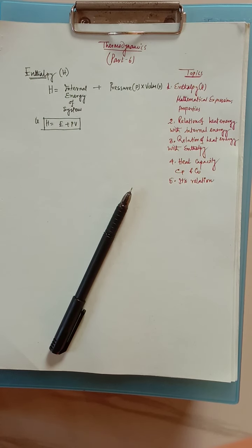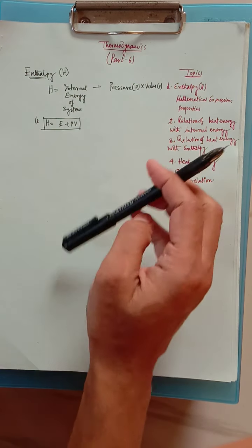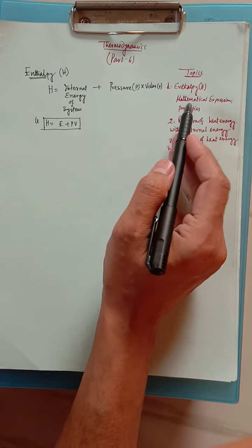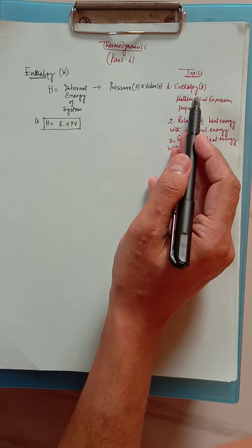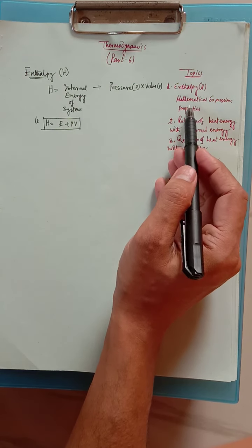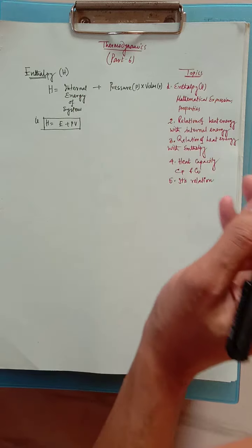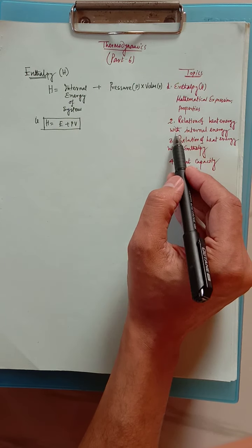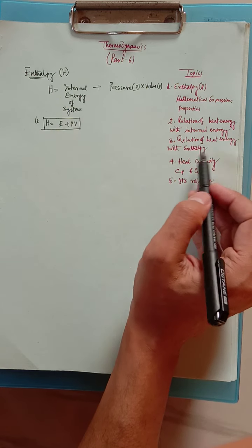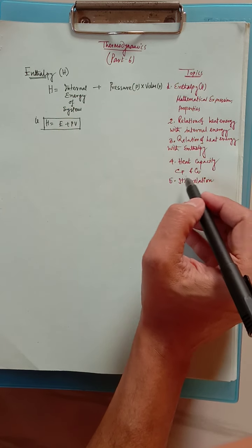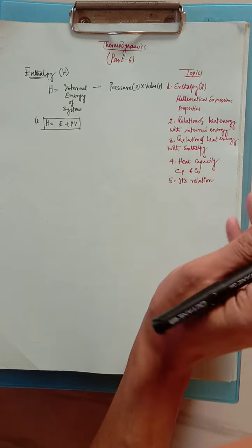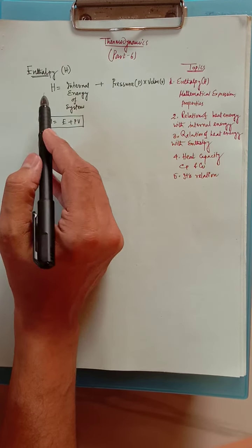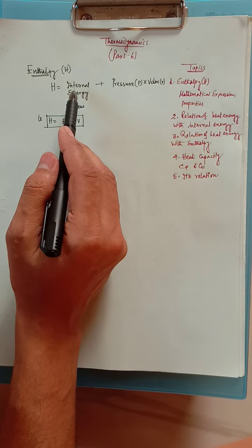In this part 6 of thermodynamics, we will discuss the topics: enthalpy, the new term; enthalpy, its mathematical expression and its properties; then the relation of heat energy with internal energy, the relation of heat energy with enthalpy, heat capacity, Cp/Cv and its relation. Let's start with enthalpy. Now, enthalpy means what?